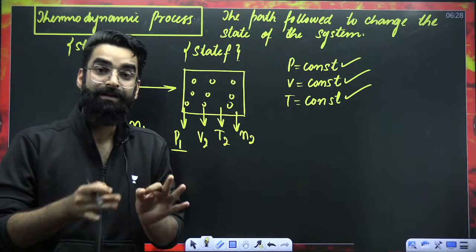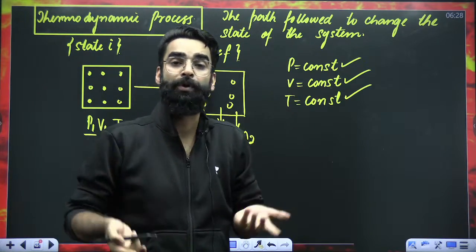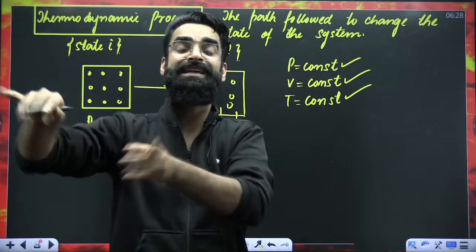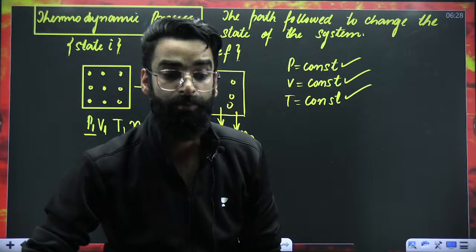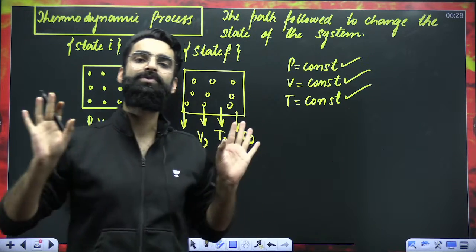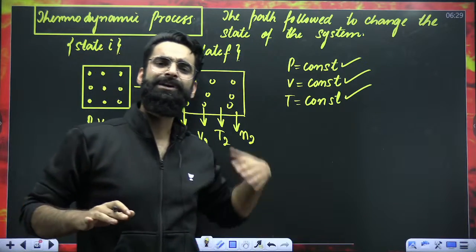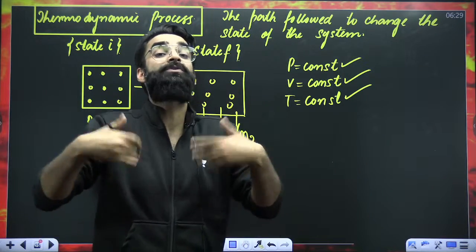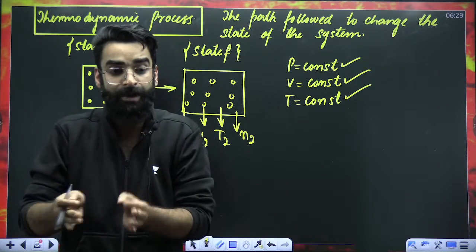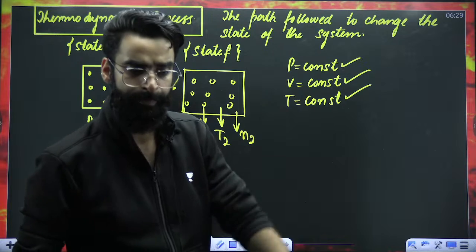And the path followed out of these paths, the path which you are following to change the state of the system, that's something which you call a thermodynamic process. So what is a thermodynamic process? It is the path followed to change the state of the system. You have got different paths available to change the state of the system. Now, out of those paths, which path you are following to change the state defines the thermodynamic process, right?